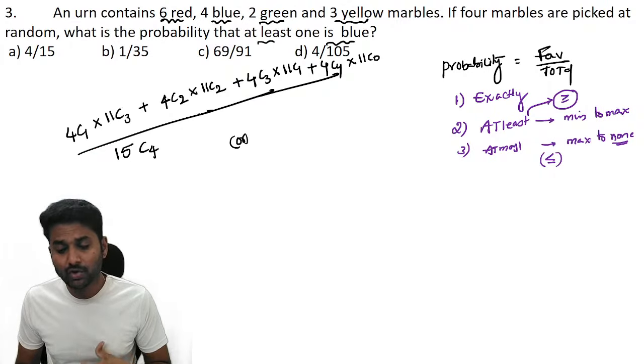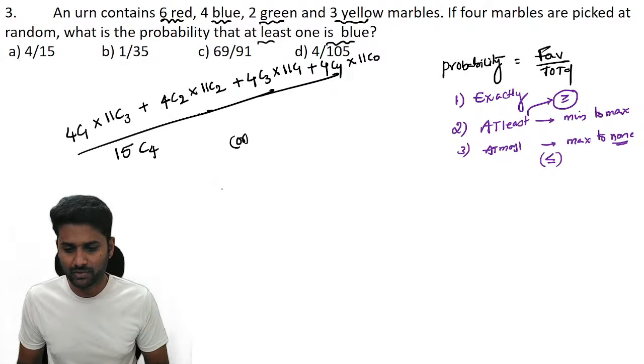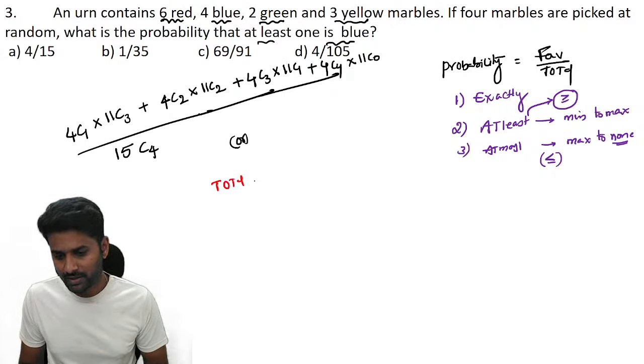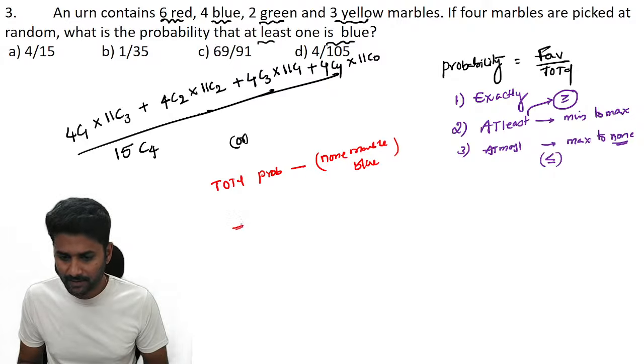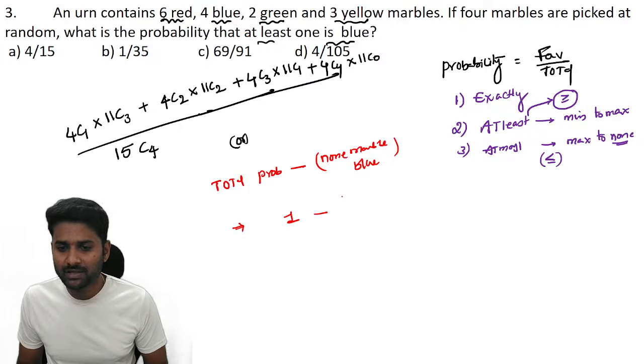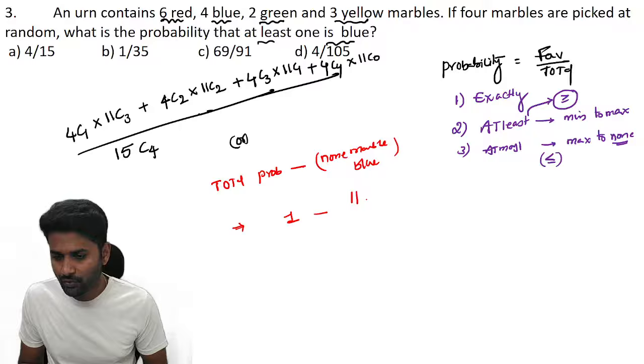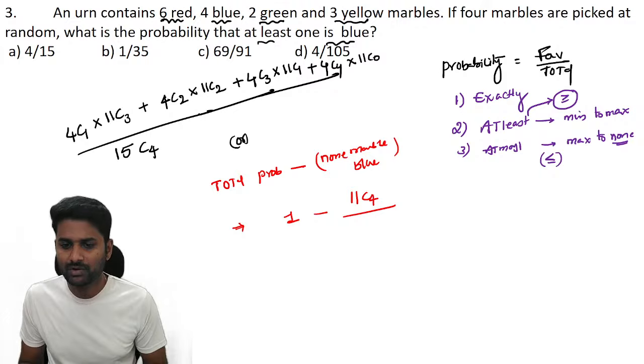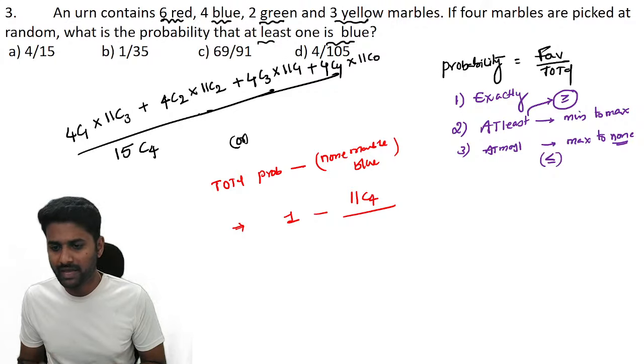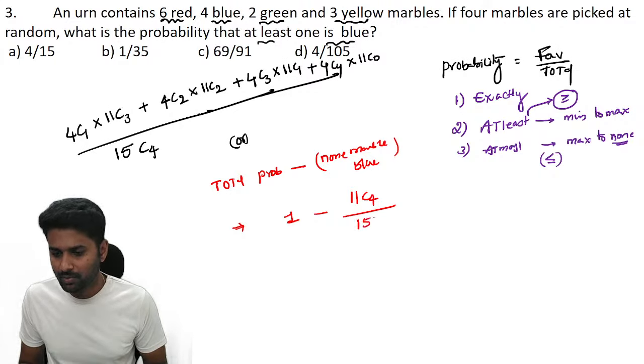So why can't we go with the reverse approach? What is the reverse approach? Total probability, which is 1, minus none of the marbles being blue. So we are assuming that all 4 are not blue. So they can be red, green or yellow. And what is the total probability?